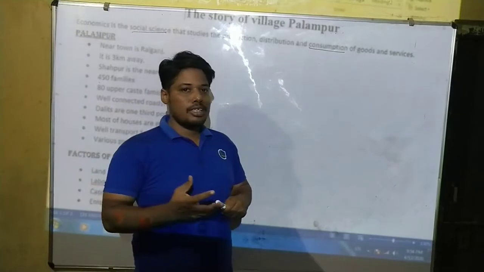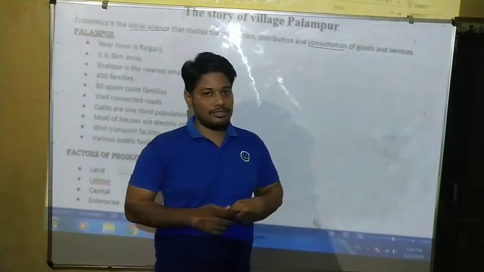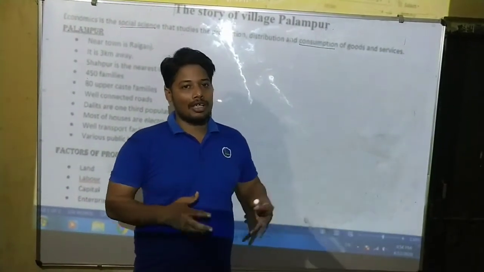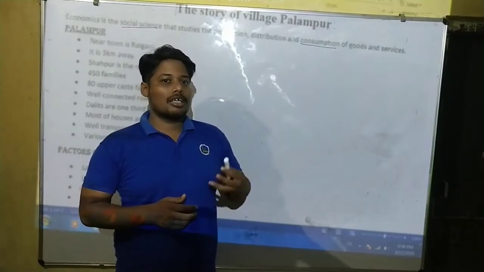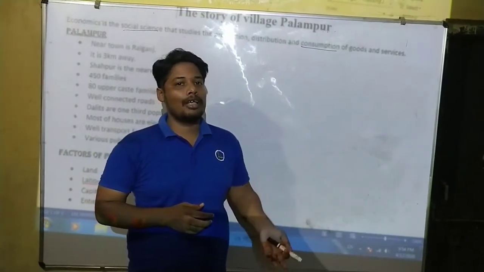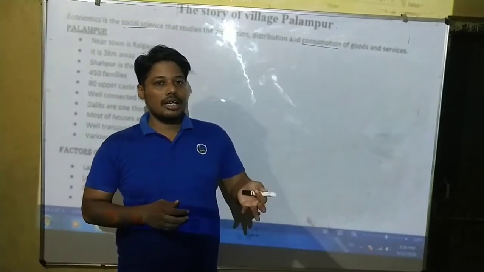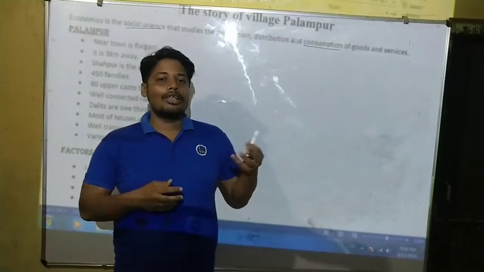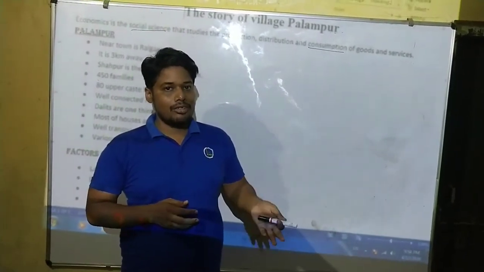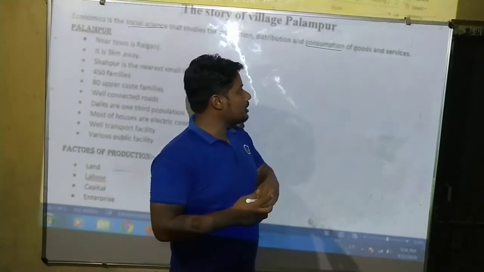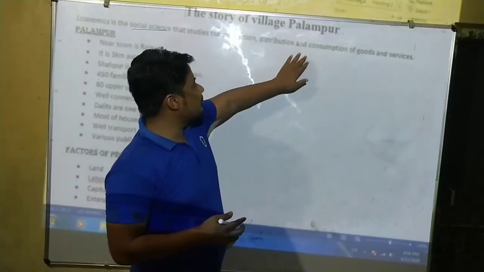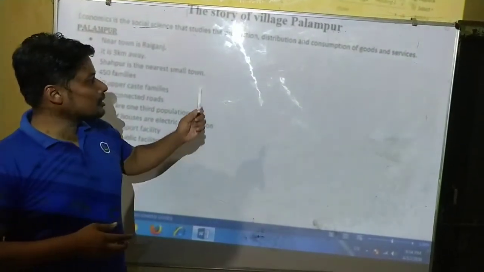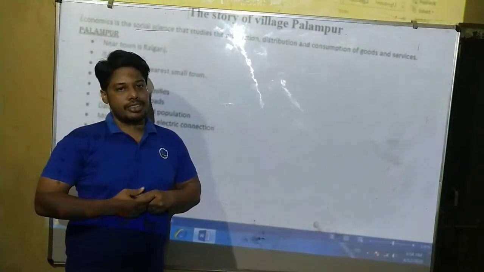Then you may wonder what goods are and what services are. Goods are the products. Services are what we give with the product, like after-sale service, when we call the customers to ask whether they are happy or not. Banking, lawyers, professionals are all in the service industry. In a hotel also, or with a doctor, or when we go to a medical shop, all are in the service industry. Then we have a clear view of what economics is. Economics is a social science related to the production, distribution, and consumption of goods and services.